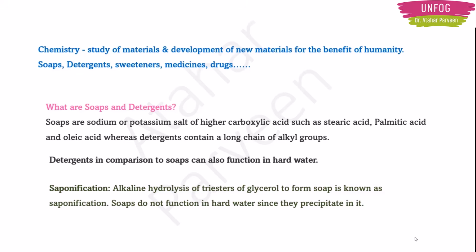This process of making soaps using alkaline hydrolysis of triesters of glycerol is known as saponification. And soaps do not function in hard water because they precipitate in it. They precipitate, meaning they will not produce lather.